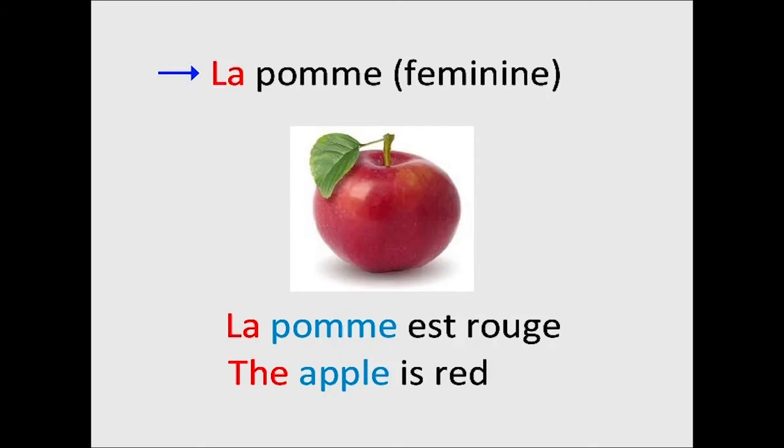Let us make a sentence with this word. La pomme est rouge. This sentence translates as the apple is red in English. When we compare these two sentences, we find that the word the in English is equivalent to the word la in French.